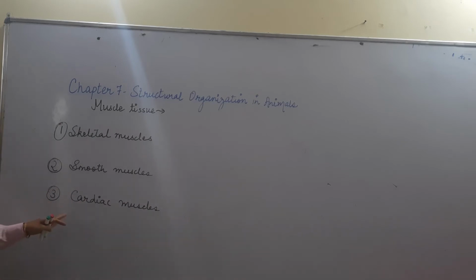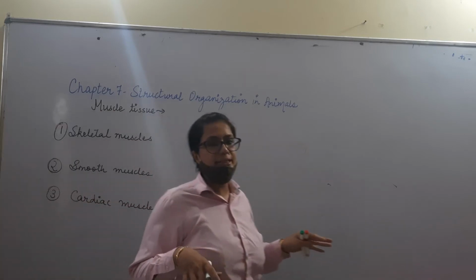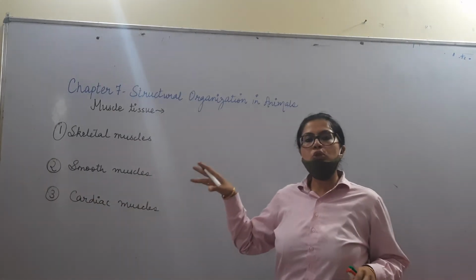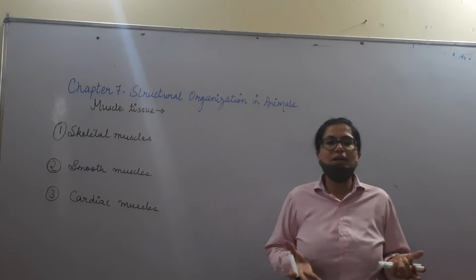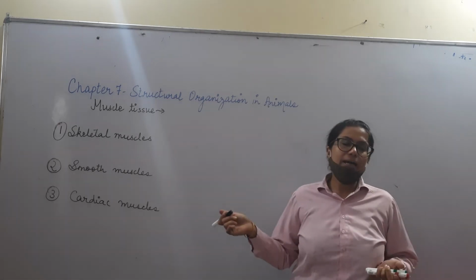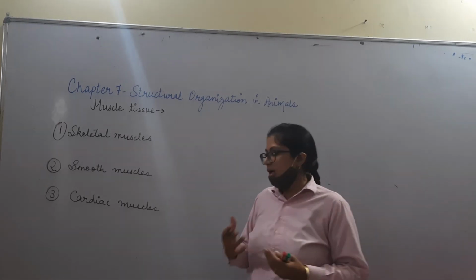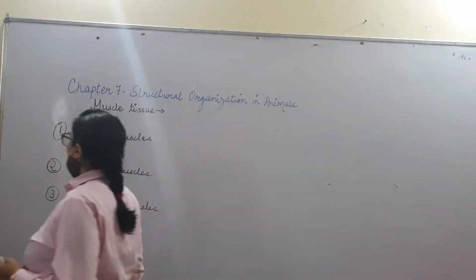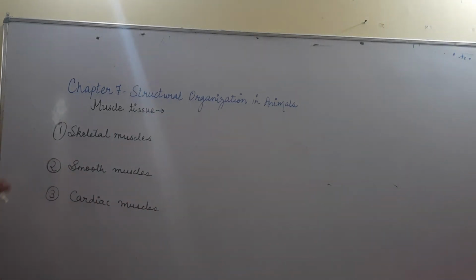Then coming to cardiac muscles, the word suggests we are talking about the heart, so these muscles are present in the heart. So the location is clear: skeletal muscles all over the body in the skeleton, smooth muscles wherever contraction and relaxation is there, and cardiac muscles in the heart.